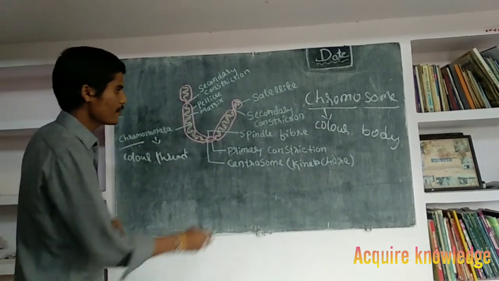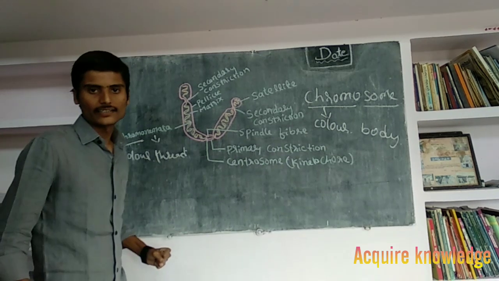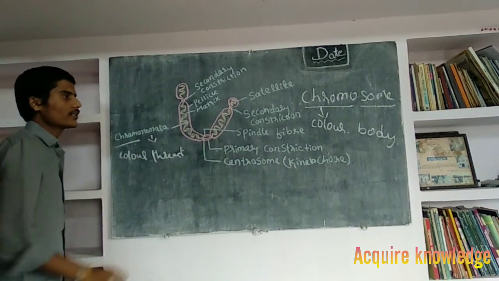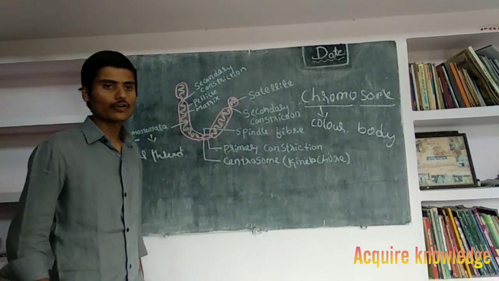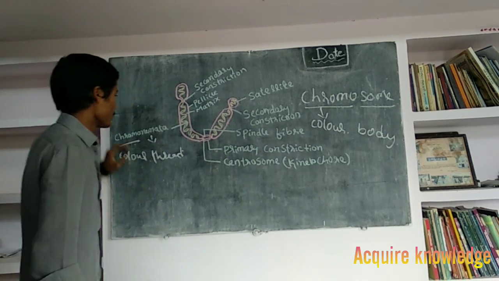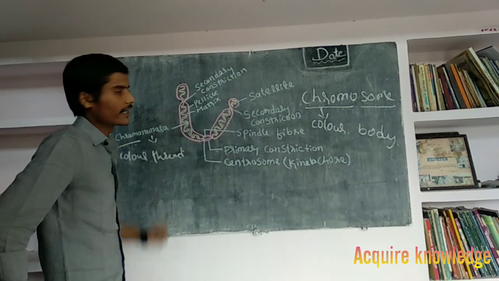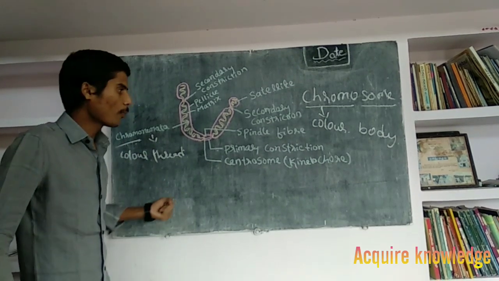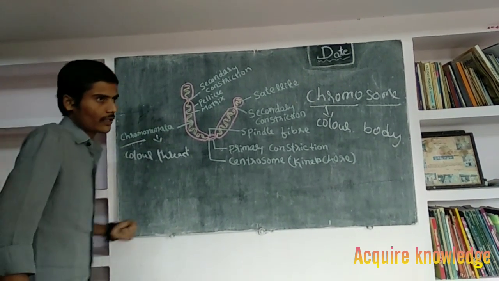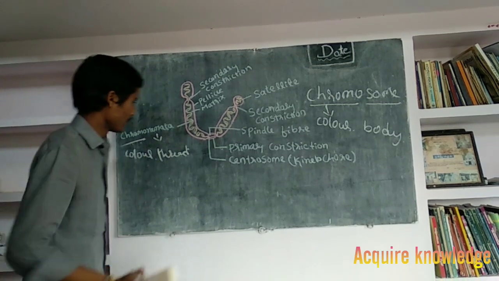Next, we will discuss the sister chromatids. There are four types of chromosomes: metacentric, submetacentric, acrocentric and telocentric, depending upon the size of the arm. I will explain.